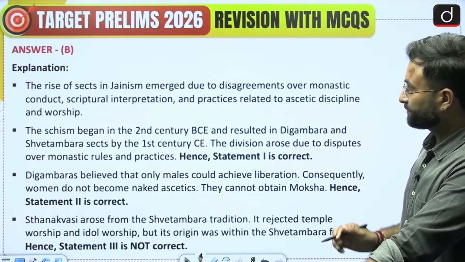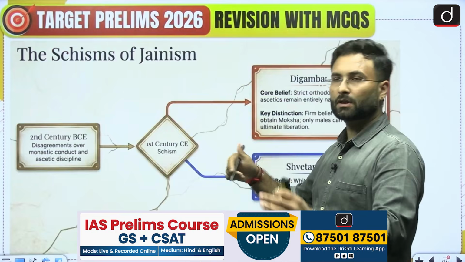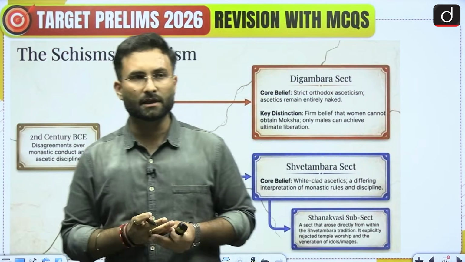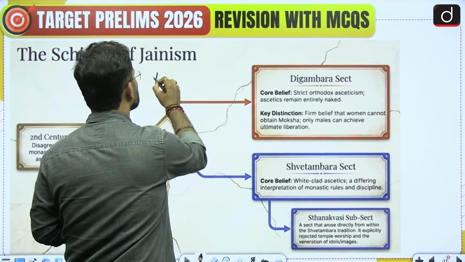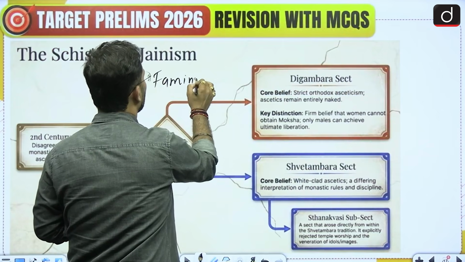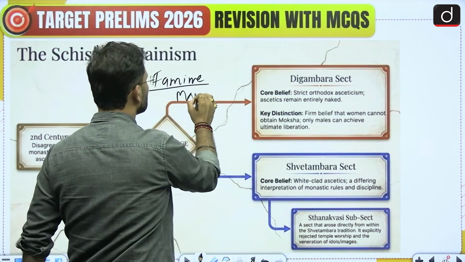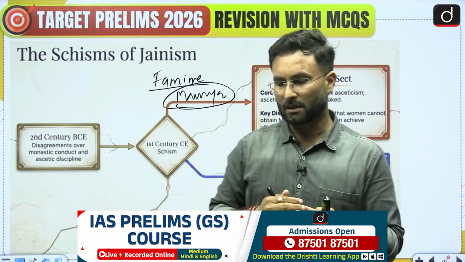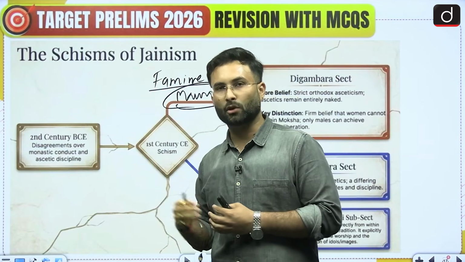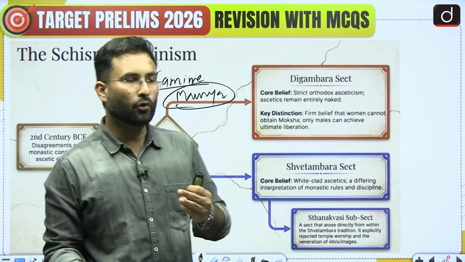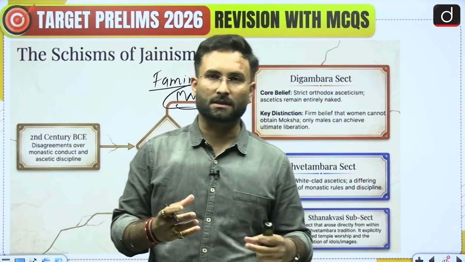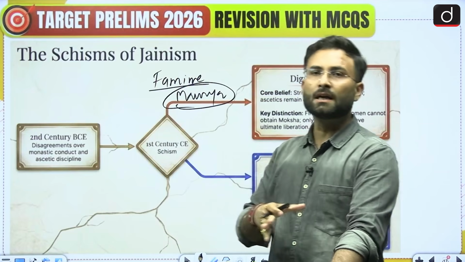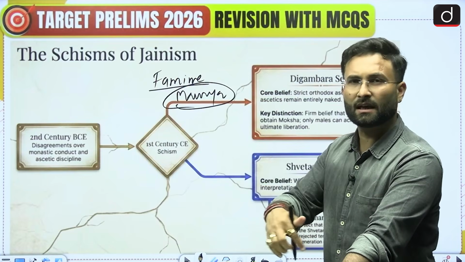Here you can see when we talk about the schism or the divide, why was that divide there? You must have heard about the famine which was there during the Mauryas. During the Mauryas there was a famine, because of which there was a migration from the northern part of India, and a few of the Jain monks migrated towards the southern part of India, around Karnataka.